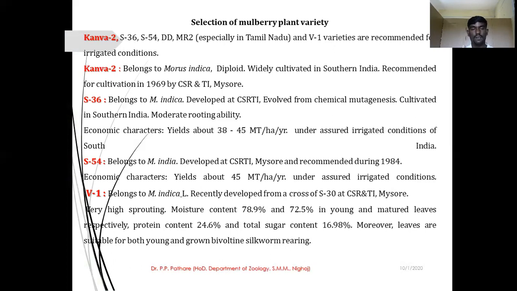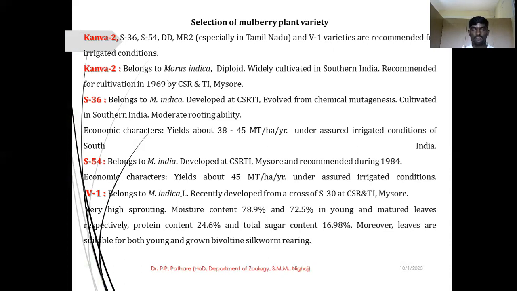Last one, that is V1, belongs to Morus indica. It was recently developed from a cross of S30 at CSRTI Mysore.